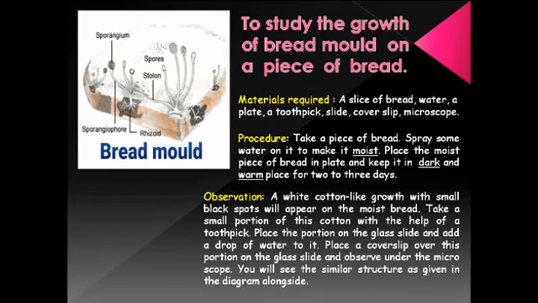Now observation. After 2-3 days, when you take out that plate with the bread, what will you observe? A white cotton-like growth with small black spots will appear on the moist bread. So you'll see the cottony white thing which has grown on the bread. Now you have to take a toothpick and take a small portion of this cottony thing.